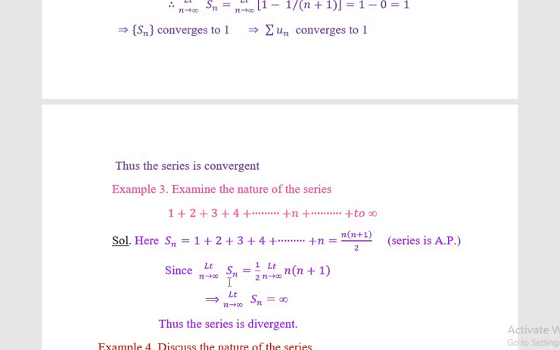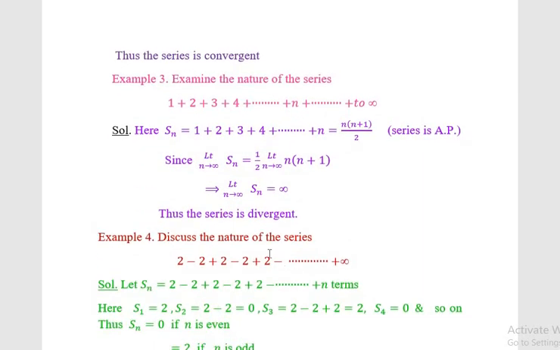Introduce limit on both sides. As n approaches infinity, Sn is equal to 1 by 2 limit as n approaches infinity of n into n plus 1, and the right hand side limit is infinity, thus the series is divergent.